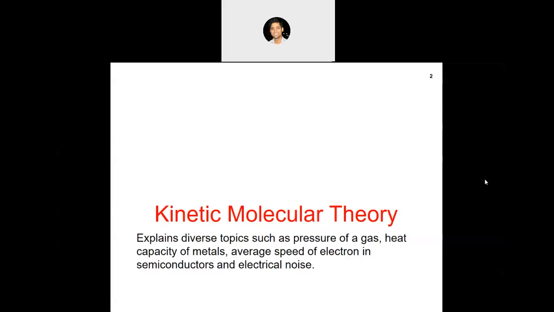Later on, some scientists decided to apply this classical theory to solids also, and they observed that some of the phenomena observed in solids, like heat capacity of metals, average speed of electrons in semiconductors, and electrical noise, can also be explained using the same kinetic molecular theory which is applicable for gases. So we will start with this kinetic molecular theory.